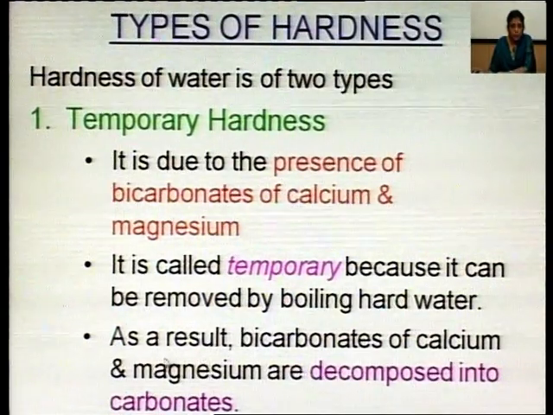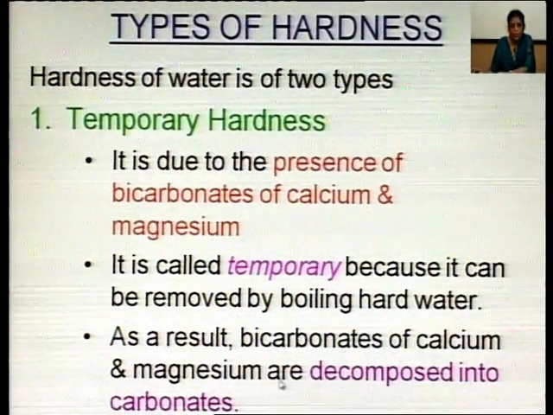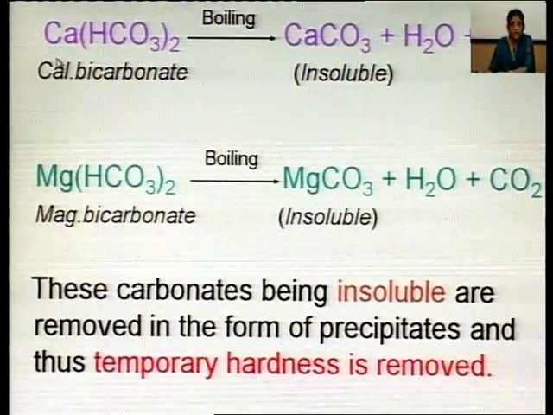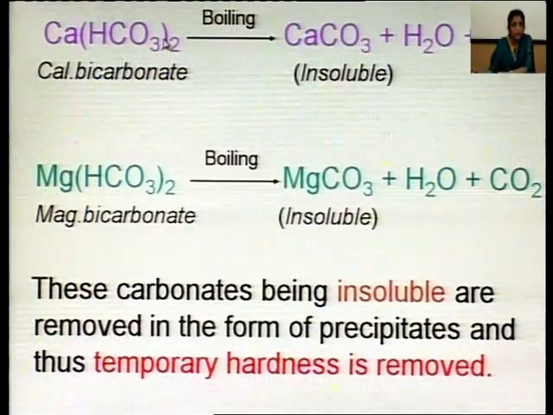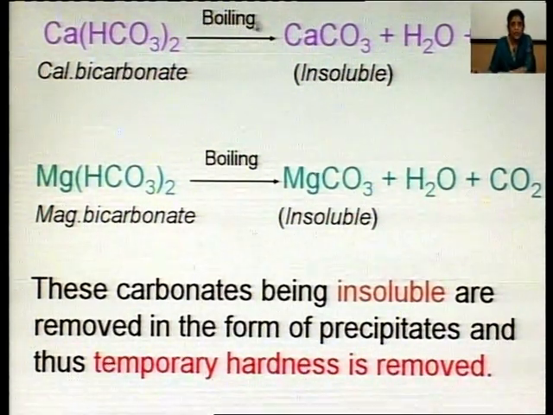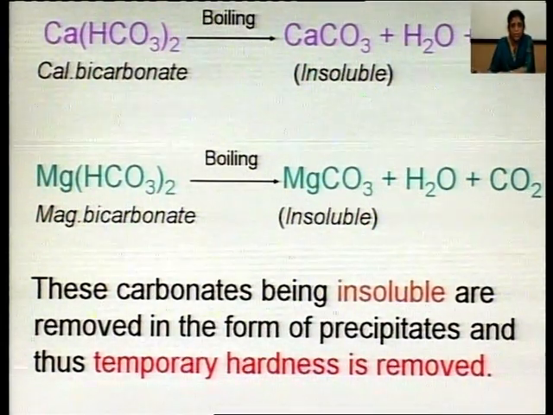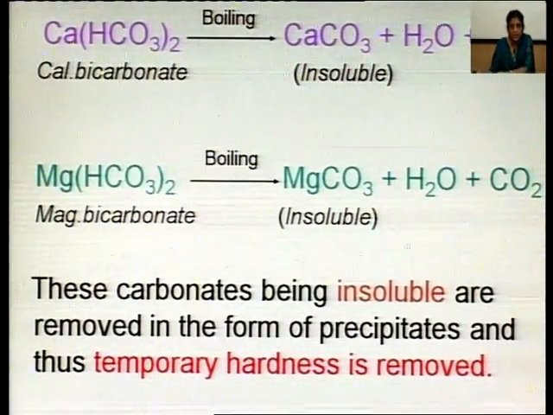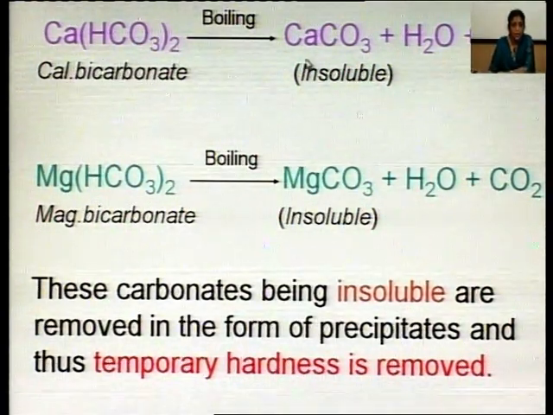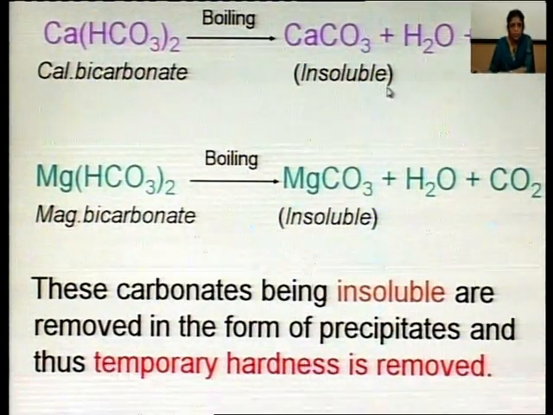Now, what happens on boiling? On boiling, bicarbonates of calcium and magnesium are decomposed into carbonates. You can see in this equation, calcium bicarbonate, a temporary hardness causing substance, on boiling changes into calcium carbonate, water and carbon dioxide. Carbon dioxide being a gas escapes, whereas calcium carbonate is insoluble, and it collects at the bottom of the vessel as white powder.